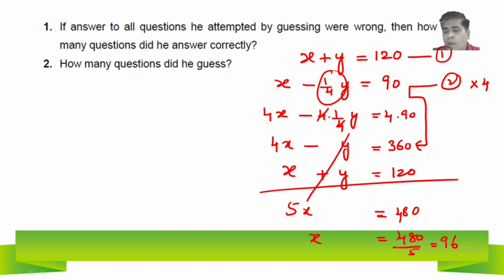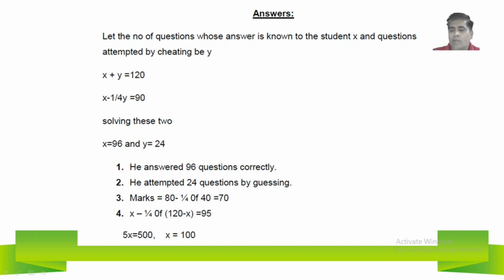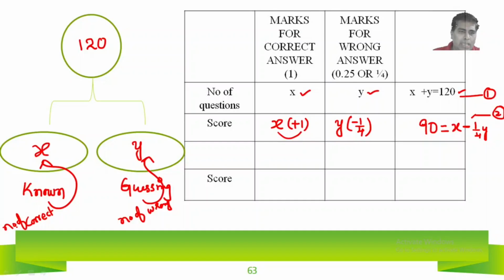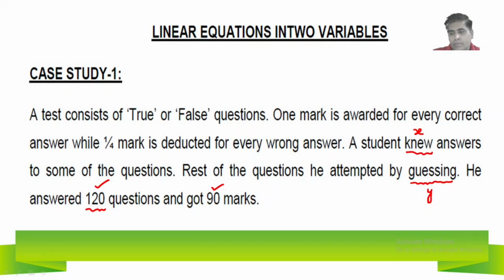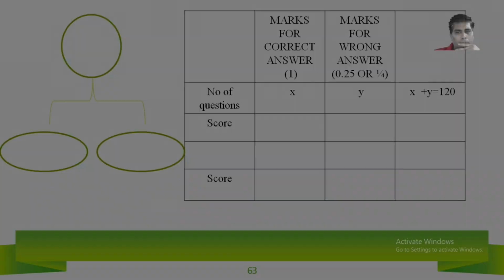So what have we assumed x to be? x is nothing but the number of correct answers, the number of questions known to you. The number of questions unknown is y. So we'll find the y value also.